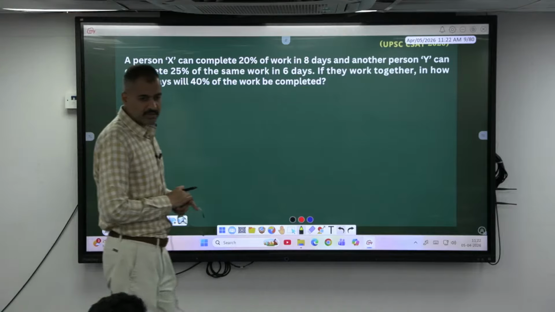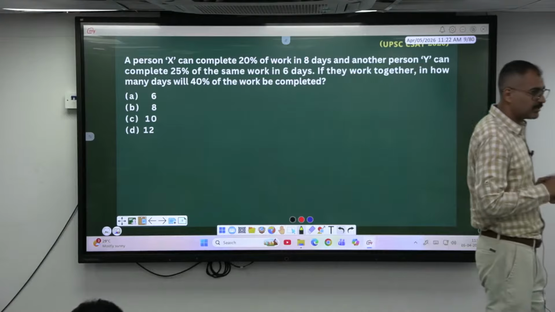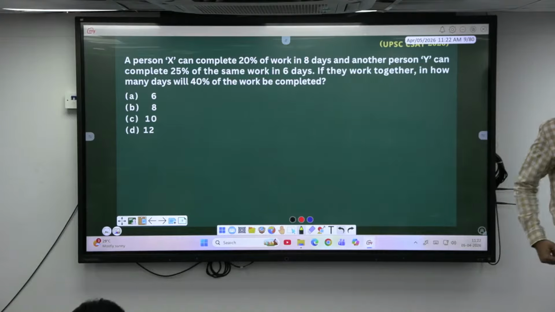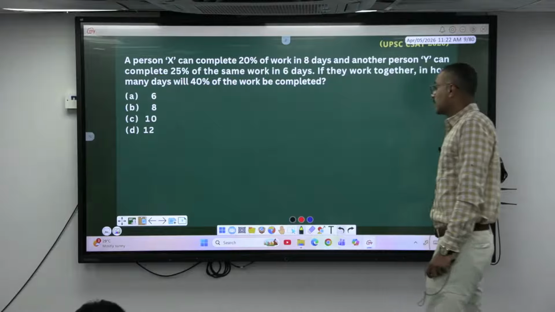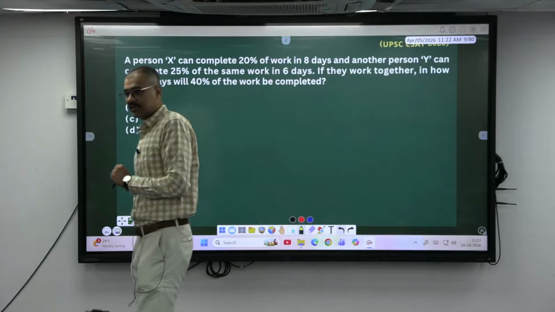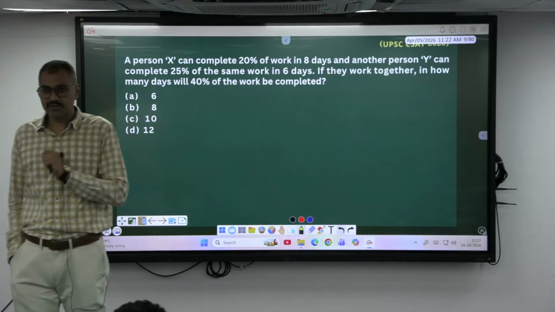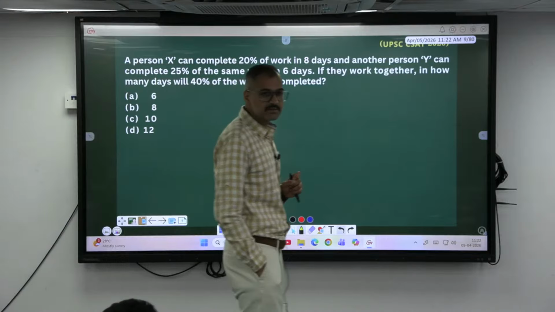Once you see the question, it should look familiar, very familiar. 25%, convert it to 100%, 20%, convert to 100%. Take LCM, take efficiency. But he is not asking us to complete the work. Take only 40% of that, whatever LCM you have taken. But retain the efficiency. 6 days? 6, sir.